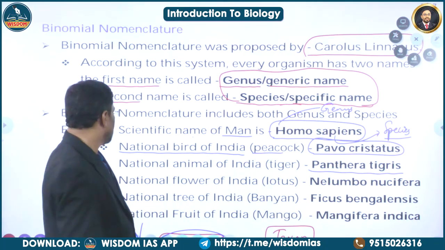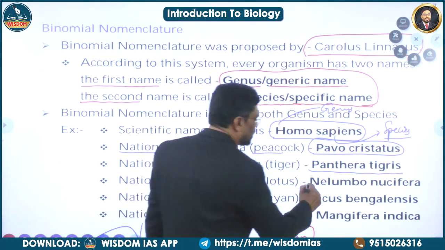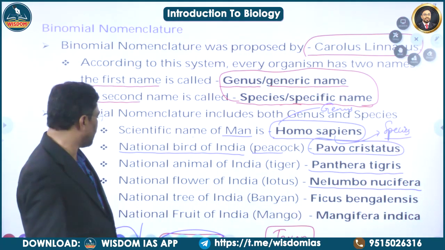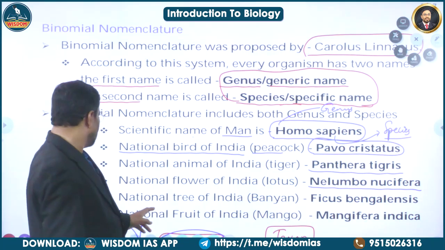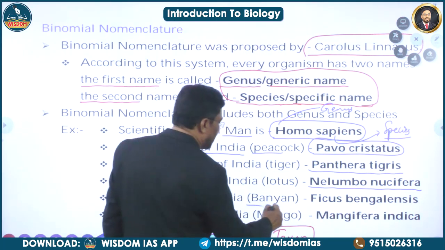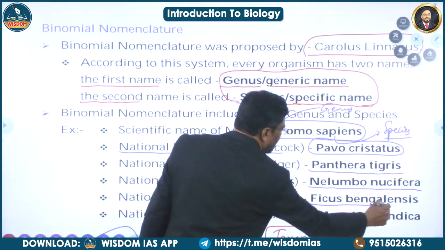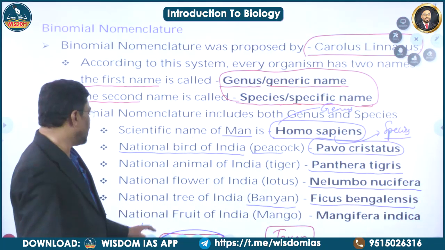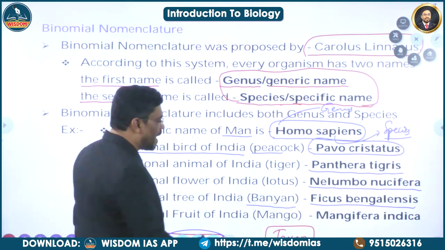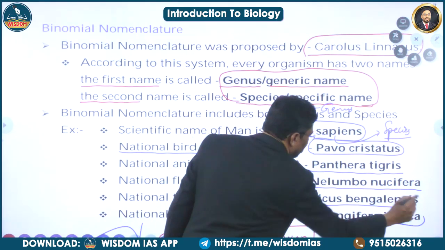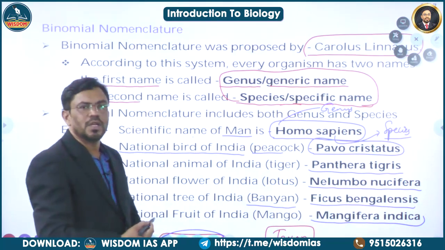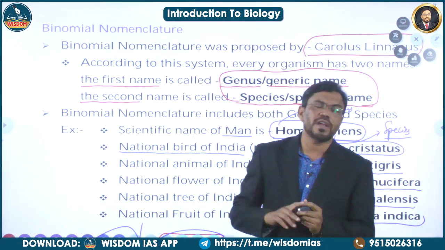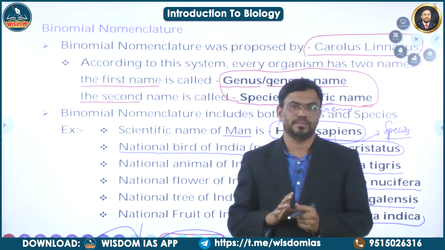The national flower of India, that is lotus, its scientific name is Nelumbo nucifera. The national tree of India, that is banyan tree, its scientific name is Ficus bengalensis. And the national fruit of India, that is mango, its scientific name is Mangifera indica. So according to this binomial nomenclature, each and every organism can be named.